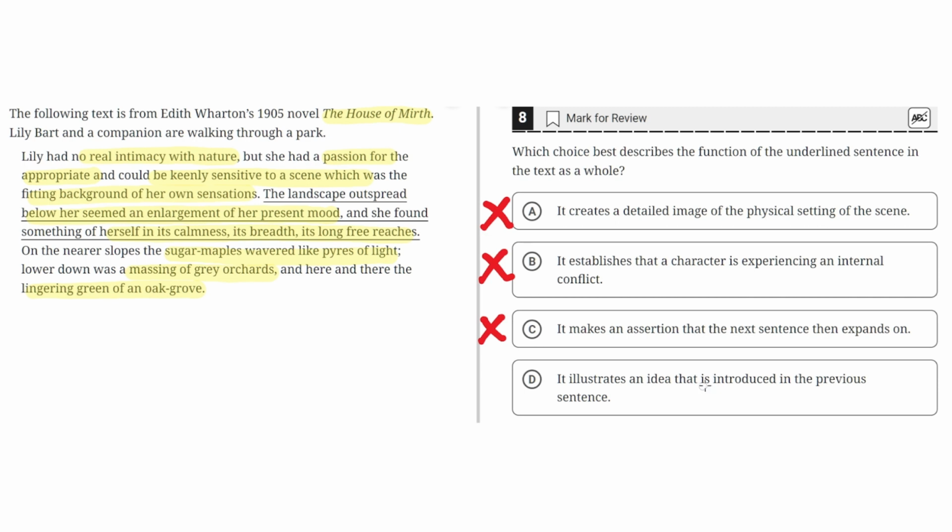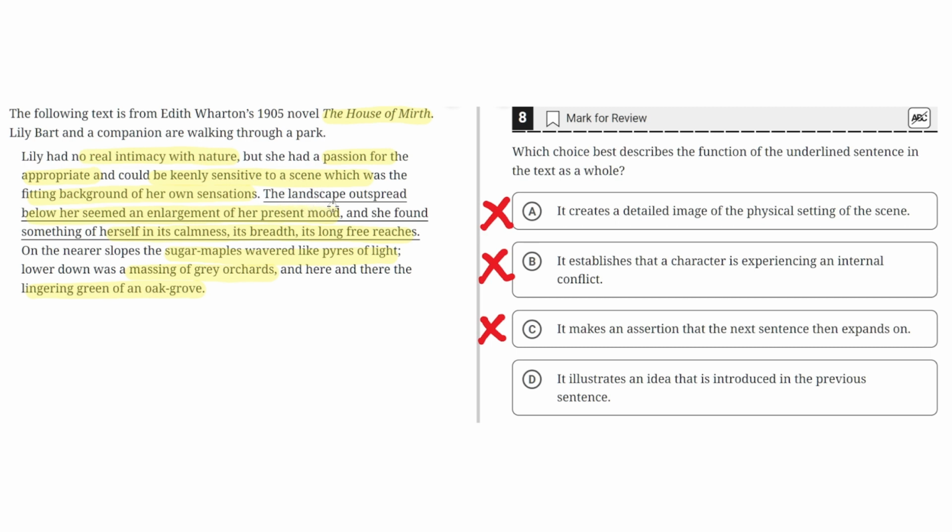D. It illustrates an idea that is introduced in the previous sentence. This is correct because the first sentence highlights how Lily could be keenly sensitive to a scene which was the fitting background of her own sensations. So the first sentence highlights how Lily's emotions can connect with the scene around her.